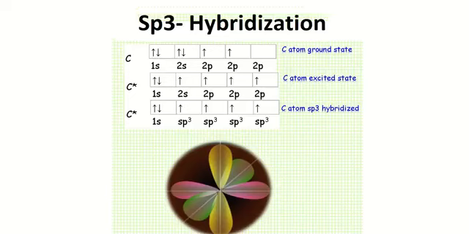As we know, carbon has 6 electrons and its electronic configuration is 1s2, 2s2 and 2p2. We also know that in the chemical bonding process, always the last shell electrons participate. So the 2nd shell is the last shell of carbon, and we will consider this last shell. In the last shell, carbon has 2 electrons in 2s and 2 electrons in 2p, and this is the ground state of carbon.